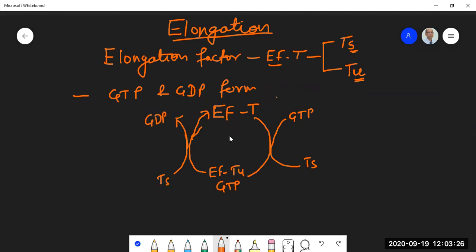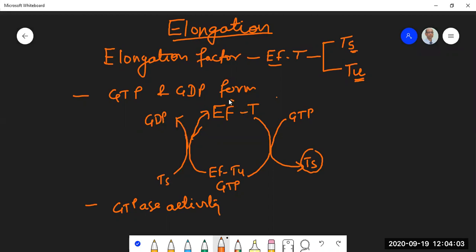So it exists between two forms, the GTP form and the GDP form. When GTP molecule comes and joins, the heat stable subunit leaves. So what remains is EFTU GTP complex. Okay, it has got a built-in GTPase activity. So this GTP, the bound GTP is hydrolyzed over a period of time. It gets converted to GDP, and in the GDP form, the TS comes and joins, and the GDP molecule leaves.